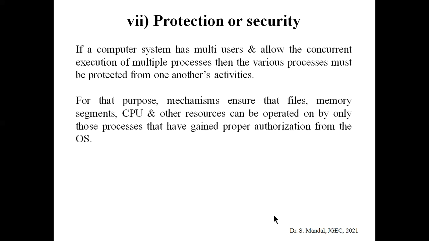And security. If a computer system has multiple users and is connected to a network, there should be some kind of protection or security for accessing files or the processor. For that purpose, mechanisms ensure that files, memory segments, the CPU and other resources can be operated on only by processes that have gained proper authorization from the operating system. So that is the protection or security that should be given.